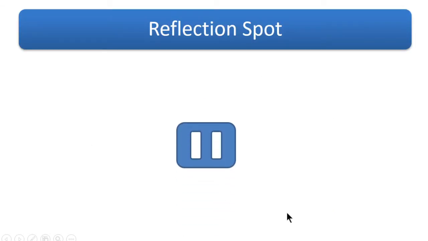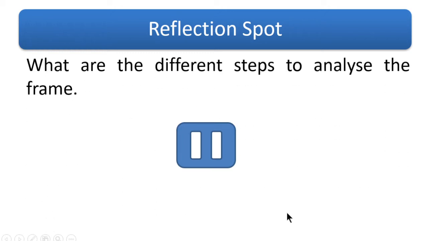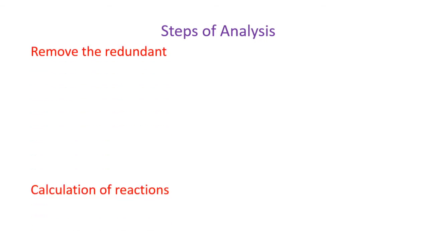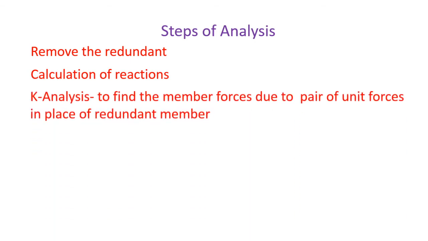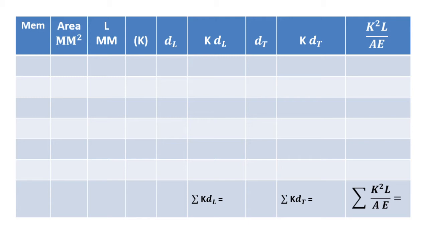Take a pause, and the question arises in the mind: what are the different steps to analyze the frame? Steps of analysis: first, remove the redundant. Next step is calculation of the reactions. Then the next step is the K analysis. Then prepare the table. Now this table is very important.